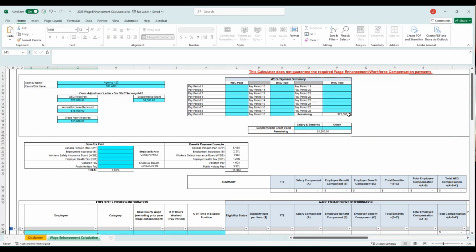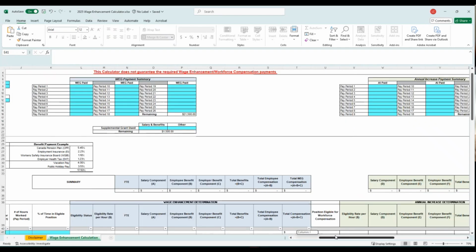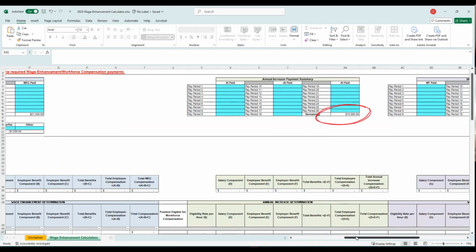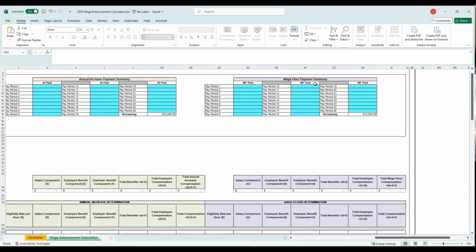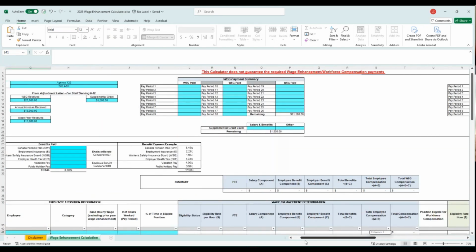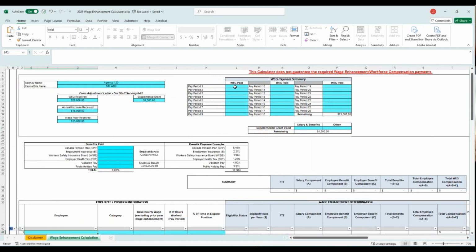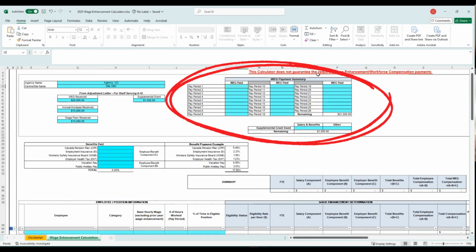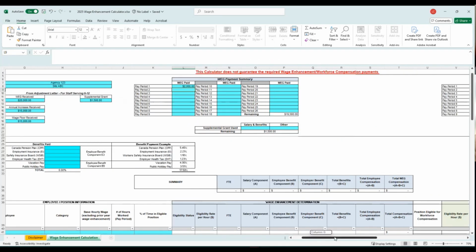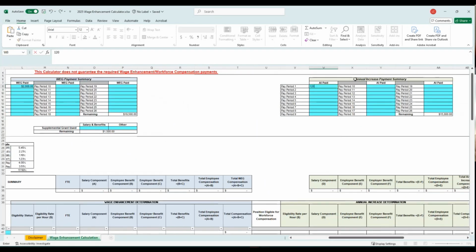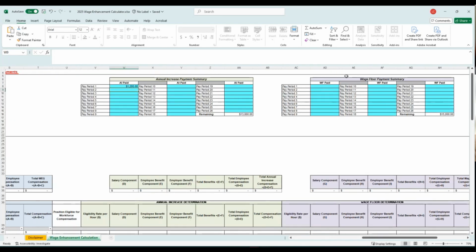You'll see here that it shows the remaining amounts for WEG and supplemental grant, for annual increase, and for wage floor. As you complete your payroll by pay periods, you can enter the amount that was paid out in these sections here, and it will show you how much is remaining. So I'll put 1,200 and 1,200. So as you fill in these sections throughout the year, this amount will get lowered and you'll see how much you have remaining to pay your staff.